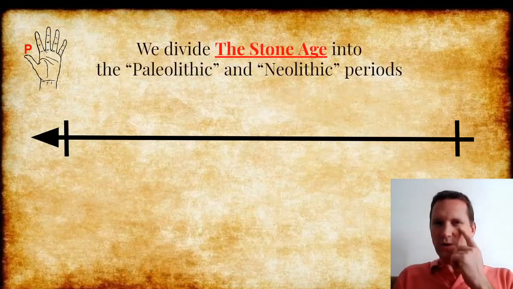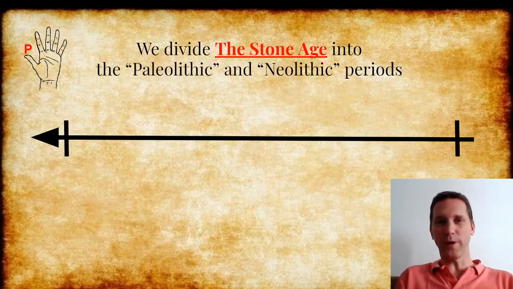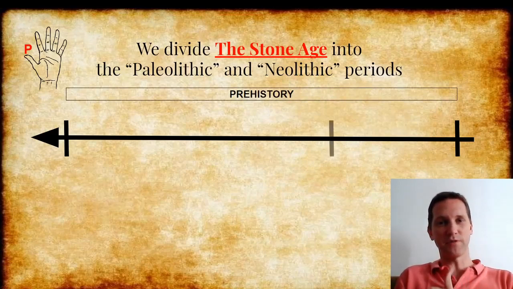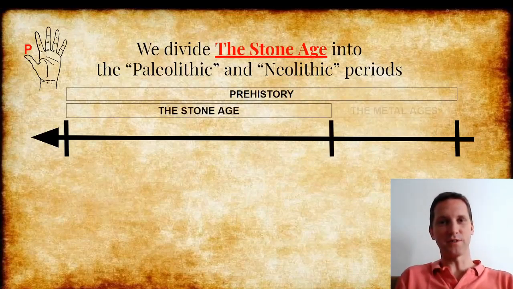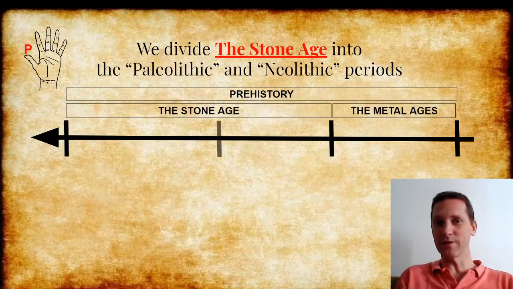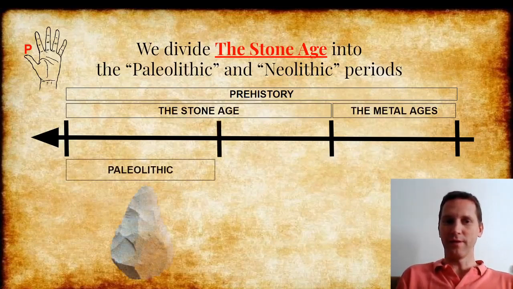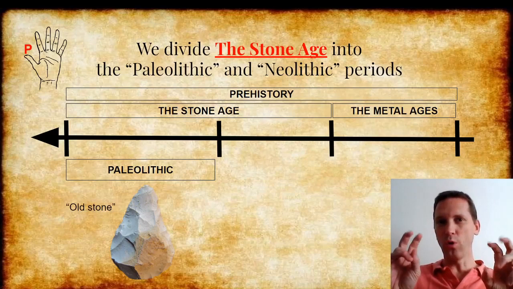Now, let's look at the Stone Age. We divide the Stone Age into 2 parts, the Paleolithic and the Neolithic. Here's prehistory. Here's the line that separates the Stone Age from the Middle Ages. And now, in the Stone Age, another line. The Paleolithic. Here's a typical stone tool from the Paleolithic. And Paleolithic means old stone.